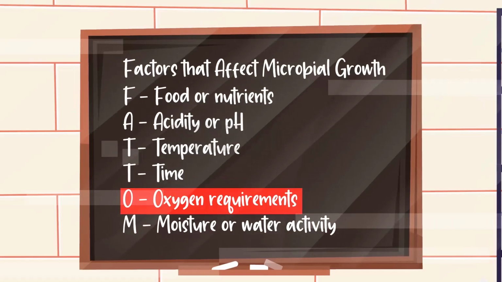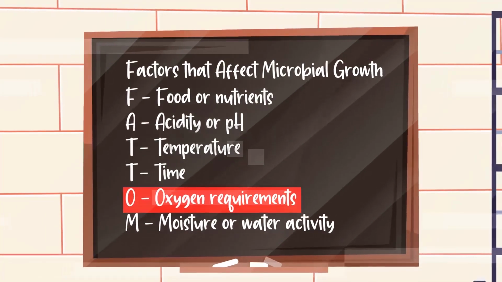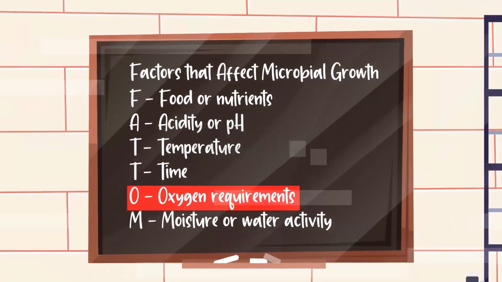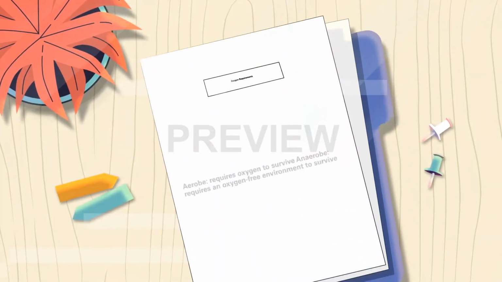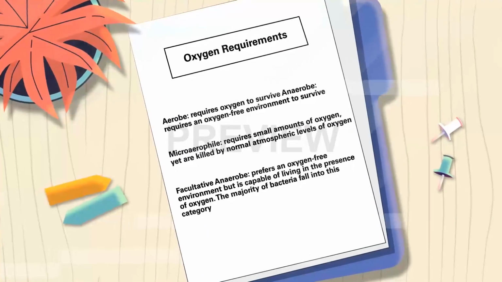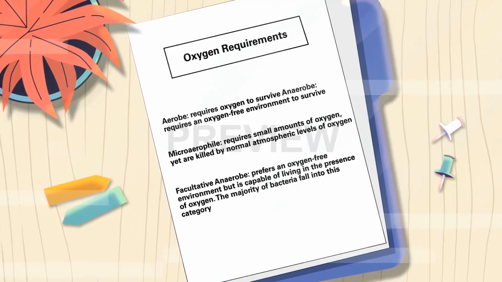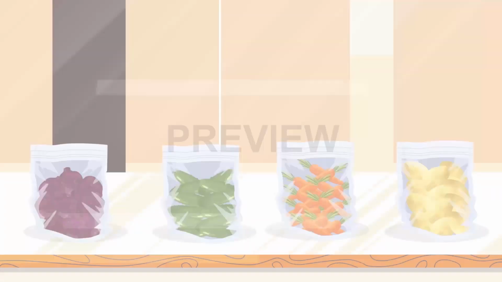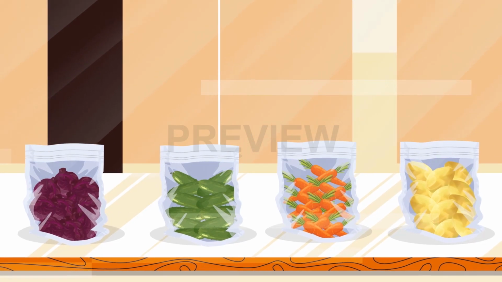Microorganisms are often categorized by their oxygen requirements and tolerance, as the presence of oxygen can be a powerful toxin to some organisms. One reason that oxygen requirements are important is that we can limit the growth of certain bacteria by limiting the amount of oxygen in the environment. This is the idea behind modified atmosphere and vacuum packaging.